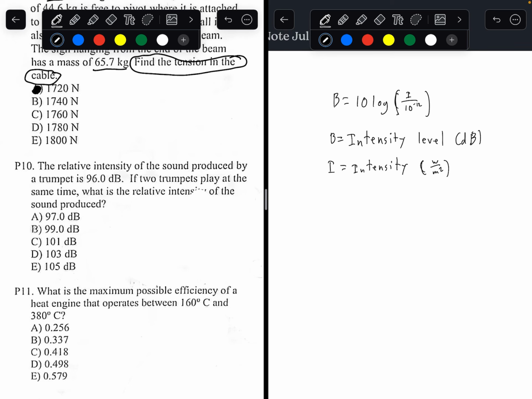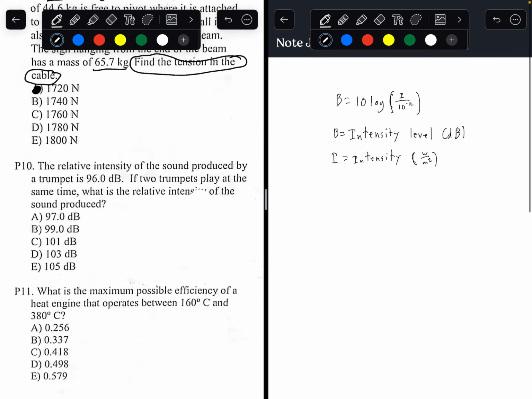So, based on this, how are we supposed to do this answer? Well, we're given the intensity level, 96 decibels. And we know that two trumpets have to be playing together, and we're trying to find relative intensity. Relative intensity is nothing different from intensity level. So, we're trying to find B. Let's try to find the intensity of one trumpet. Intensity, not intensity level, not relative intensity. We know that the intensity level of the trumpet is 96 decibels.